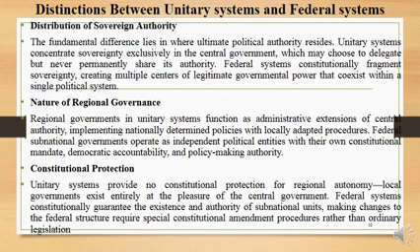The nature of regional governance: regional governments in a unitary system function as administrative extensions of central authority, implementing nationally determined policies with locally adapted procedures. Federal subnational governments operate as independent political entities with their own constitutional mandate, democratic accountability and policy-making authority.